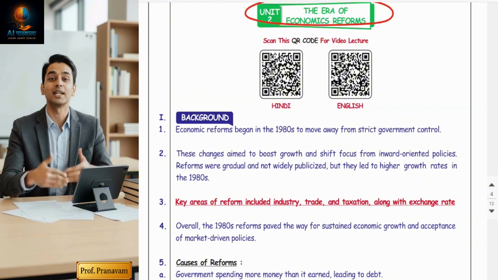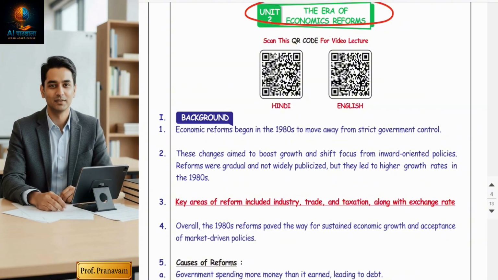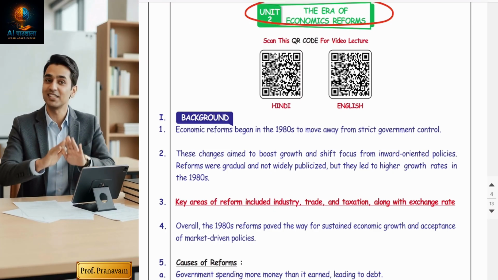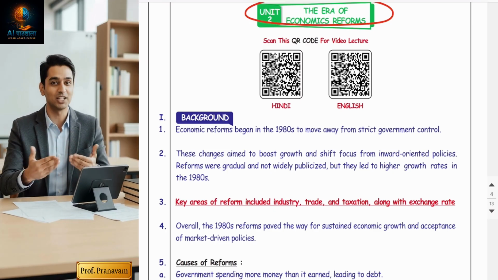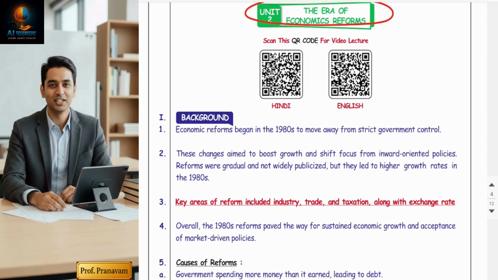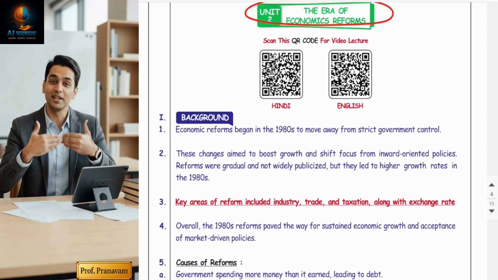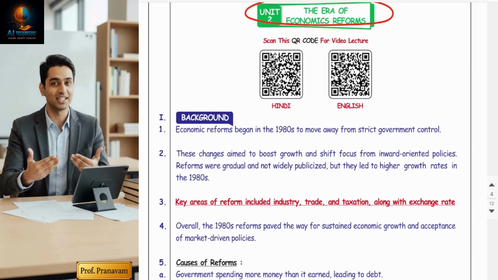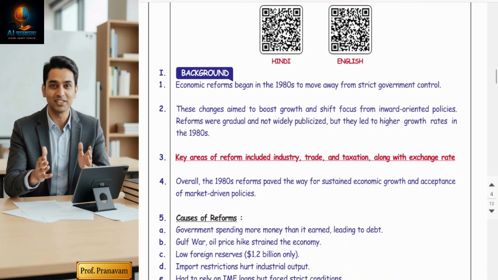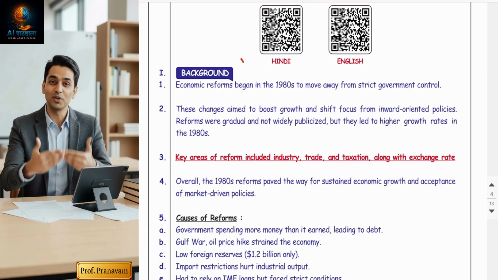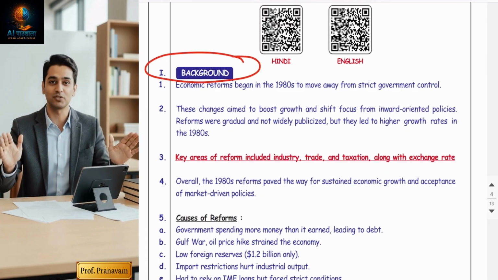In this chapter, we will understand why India was forced to reform, what reforms were introduced, and how these reforms reshaped India's economy. By the end, you won't just remember reforms, guys, you will understand their logic and impacts. So, to understand this reform and this chapter, we must first understand the background of the chapter.